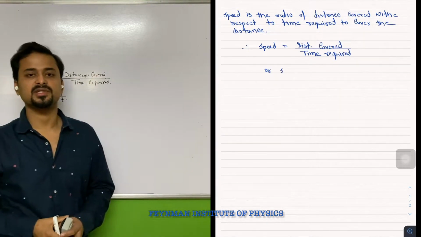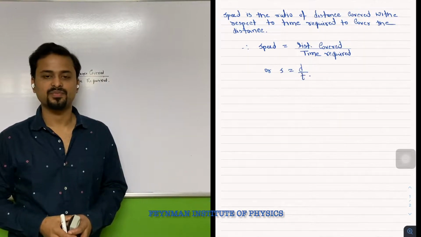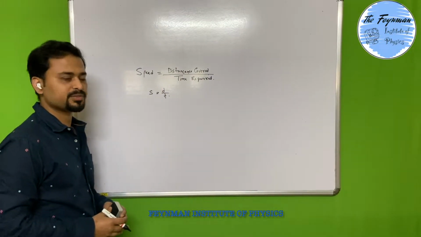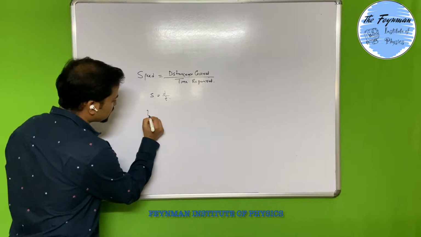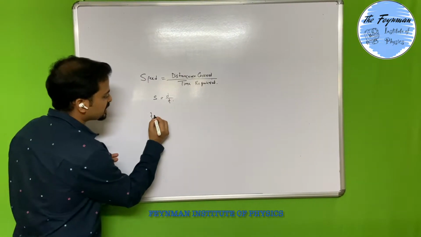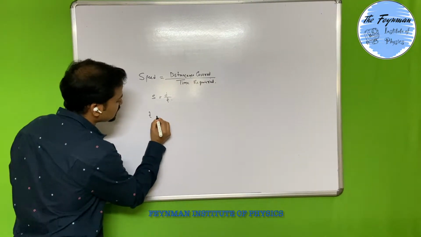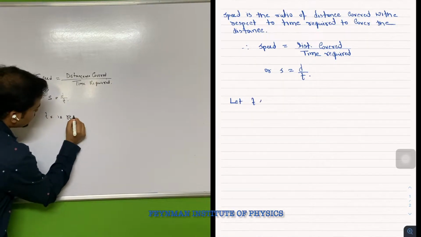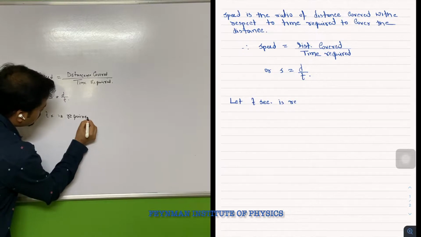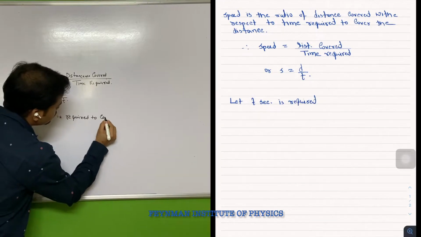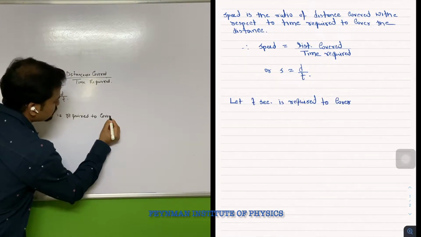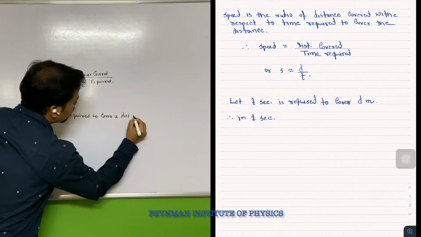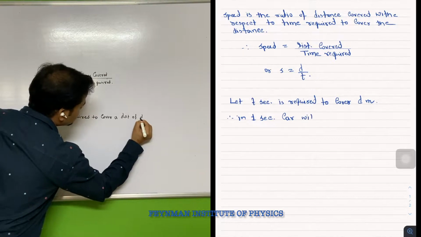Now our question is how this d by t arises. Now we can easily find that this d by t is nothing but a unitary method. Suppose the car is actually taking a time t, so time t second is required to cover a distance of d.